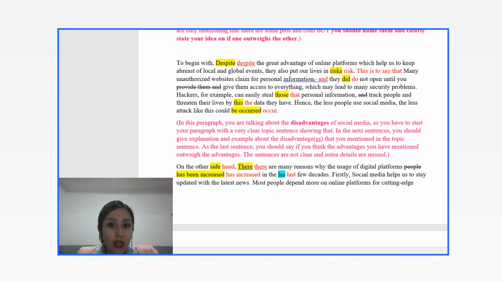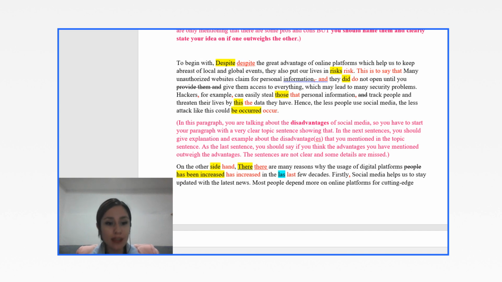In this kind of question, Amani, the first sentence of your body paragraph is the topic sentence, saying that I want to talk about disadvantages or I want to talk about advantages. Here, disadvantages. In the next sentence, you explain more about the disadvantages that you named, because you have to give more information about that, right? In the next sentence, you give an example. For example, in the University of Ottawa, blah, blah, blah. Talk about a research, talk about an example.